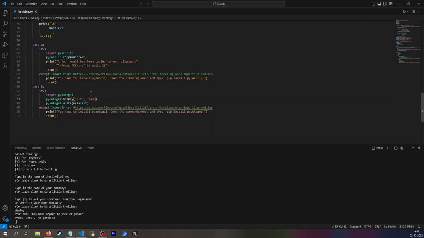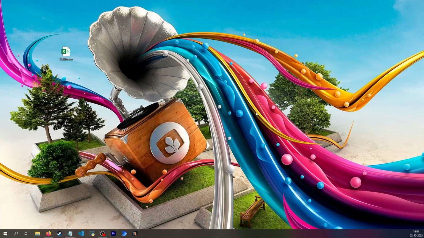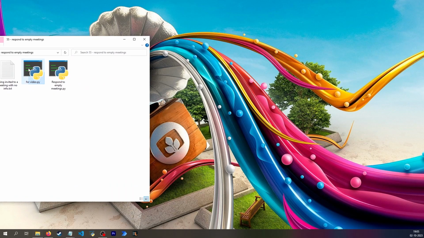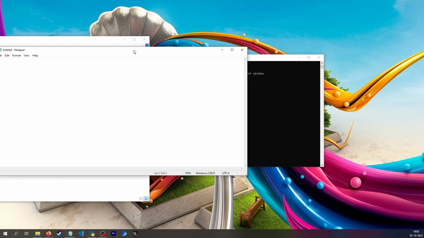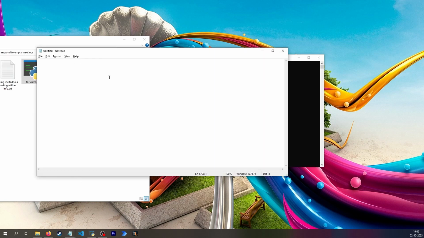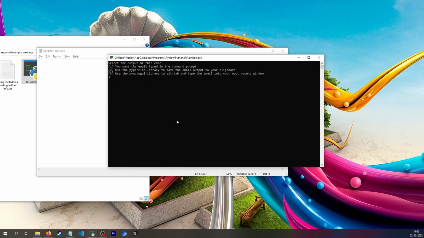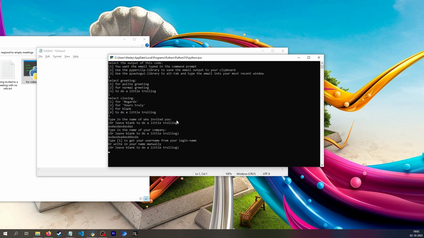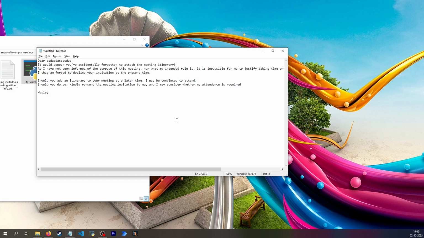To show the pyautogui solution, I want to run it as a normal program, which I can get here by pressing the button for video. And right now, if I Alt tab, I will then go into the Notepad, which is fine. So I can say pyautogui and blank and blah, blah, blah. And it looks fine, but again, I would prefer not using this method because what if something happens? What if something interrupts you? Then you could end up typing this somewhere you don't want, like in your code window, and then you have to delete it and whatever.